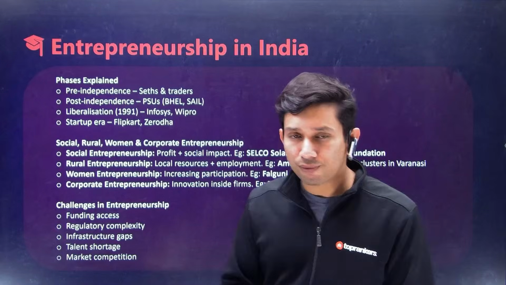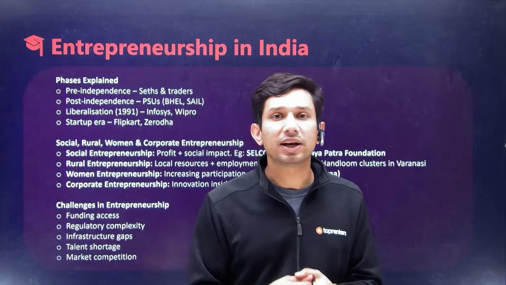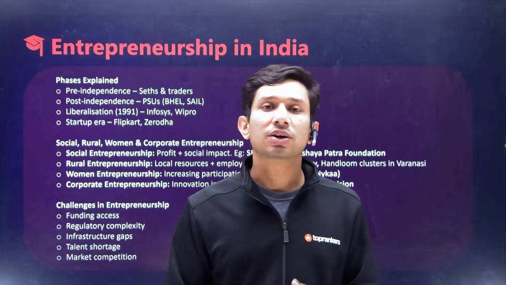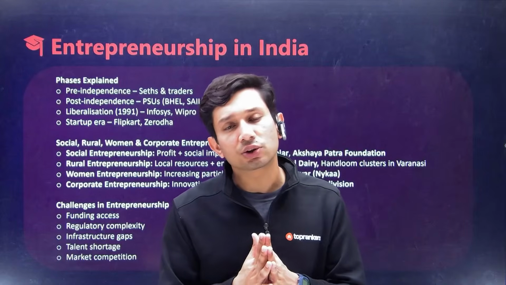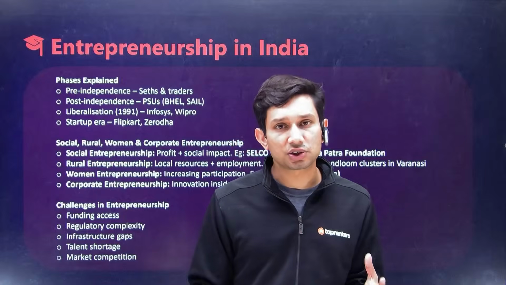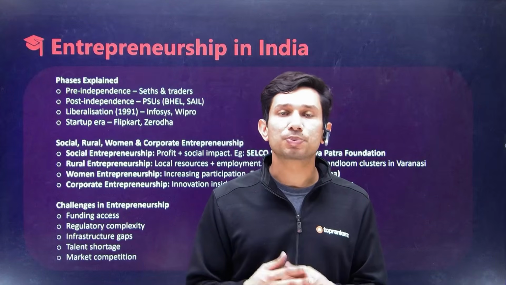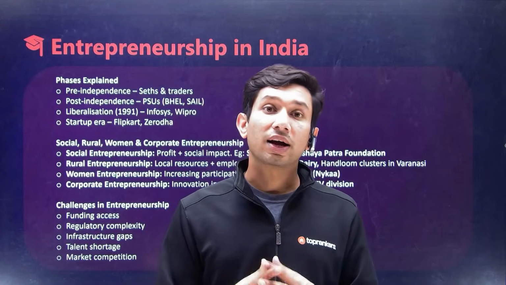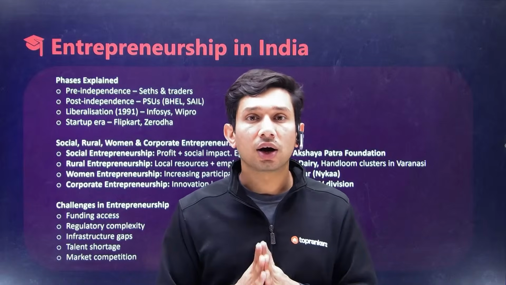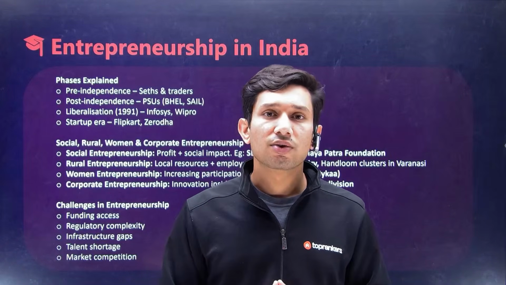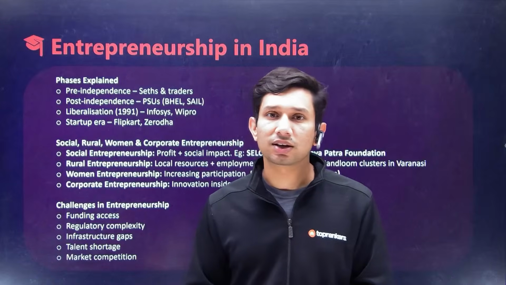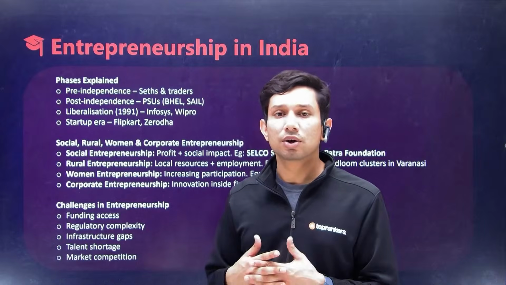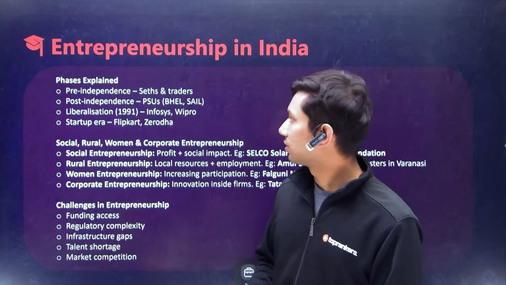The first phase of entrepreneurship in India came pre-independence. When the Britishers came into the country, there was a community of people, especially along the coasts, who were doing international trade. India was known as the spice garden of the world. Our trade used to go out in cotton, our trade used to go out in spices. We were known all across the world for some of these things, and there were some people back in the day who were trading this, and traders were typically the more prominent entrepreneurs back in the day.